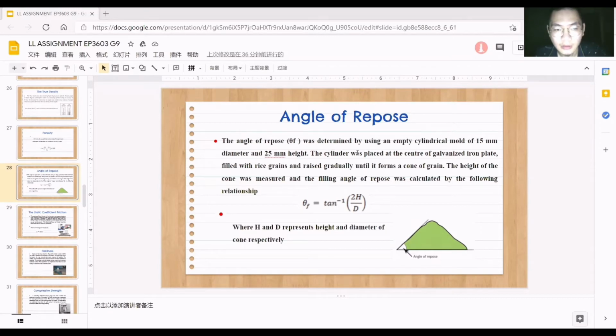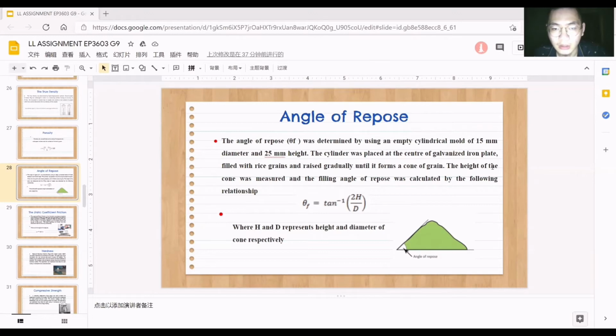The cylinder was placed at the center of a galvanized iron plate filled with rice grains and raised gradually until it forms a cone of grain.